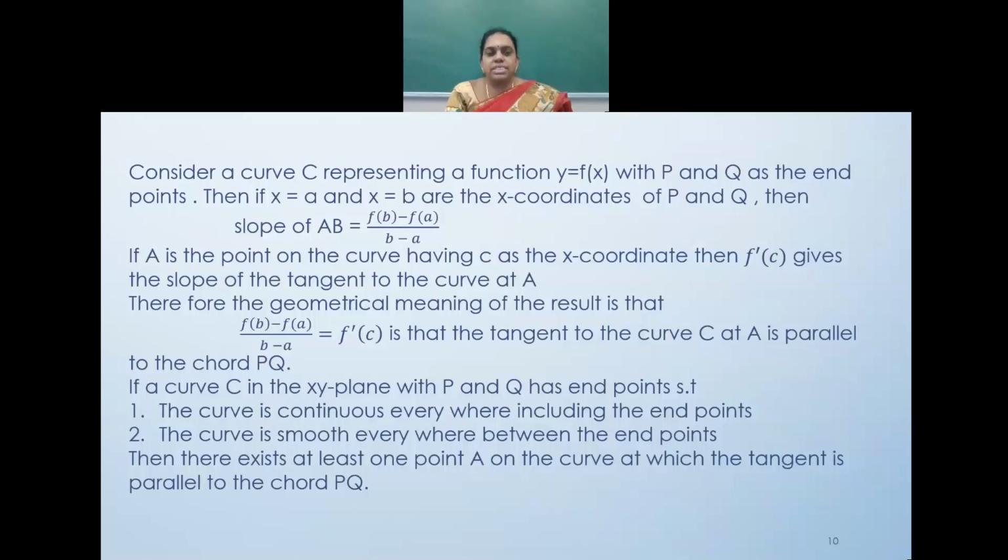If a curve C is thus in the xy plane with P and Q as the endpoints such that the curve is continuous everywhere including the endpoints and the curve is smooth everywhere between the endpoints, then there exists at least one point A on the curve at which the tangent is parallel to the chord PQ.